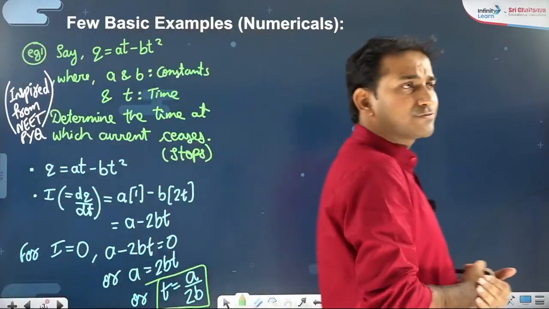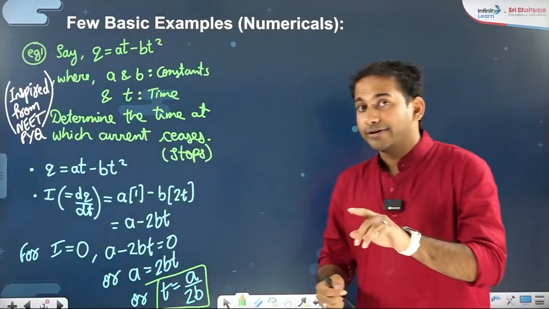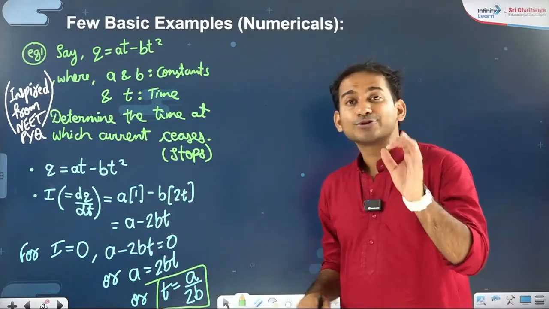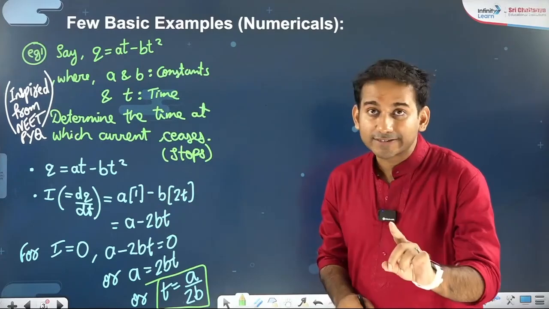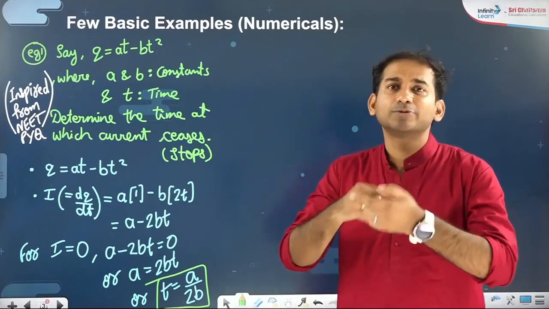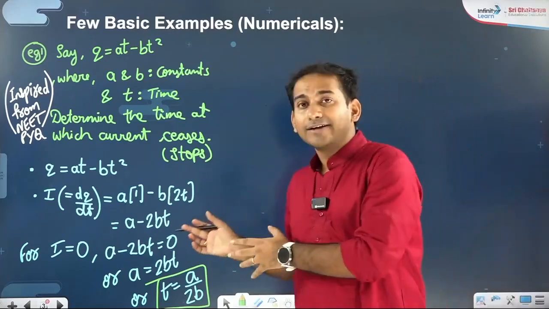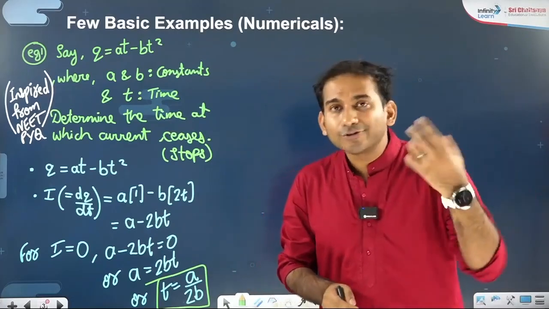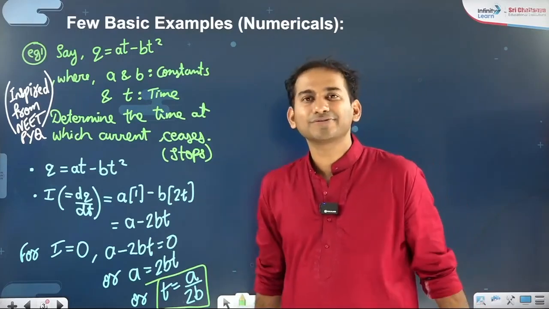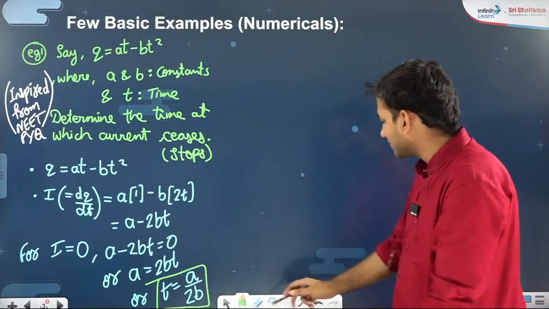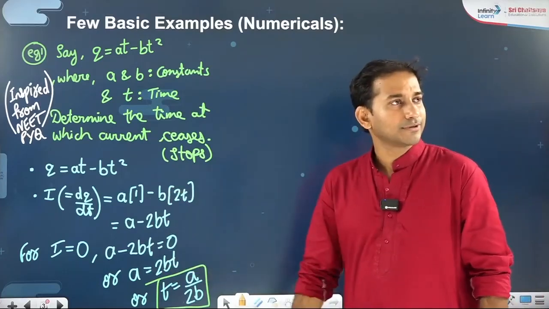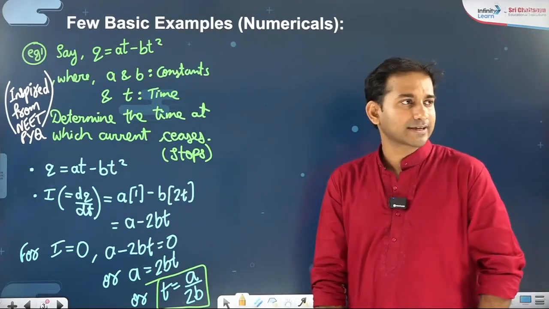So this is one of the examples where charge is given to you and electric current is required, so you make use of differentiation. But sir, differentiation and integration are opposite processes. On the other hand, if current was given and they asked for the charge, definitely you will make use of integration. I'll give you that example also. I hope this is clear to all of you. A by 2B is the correct option.